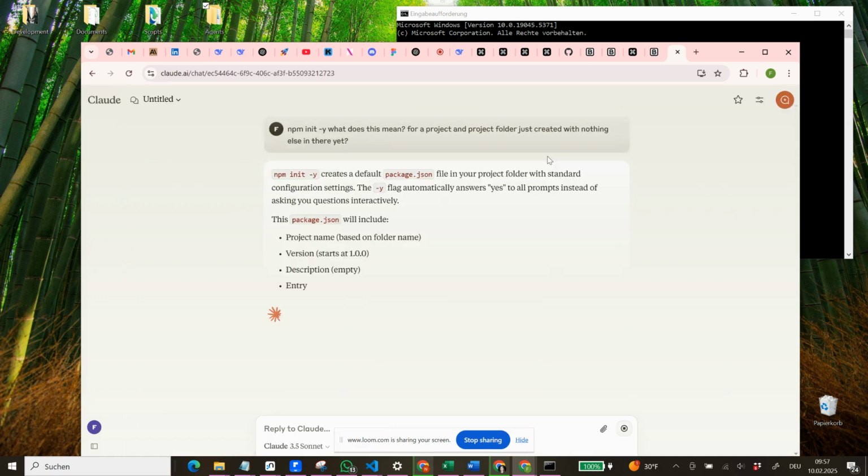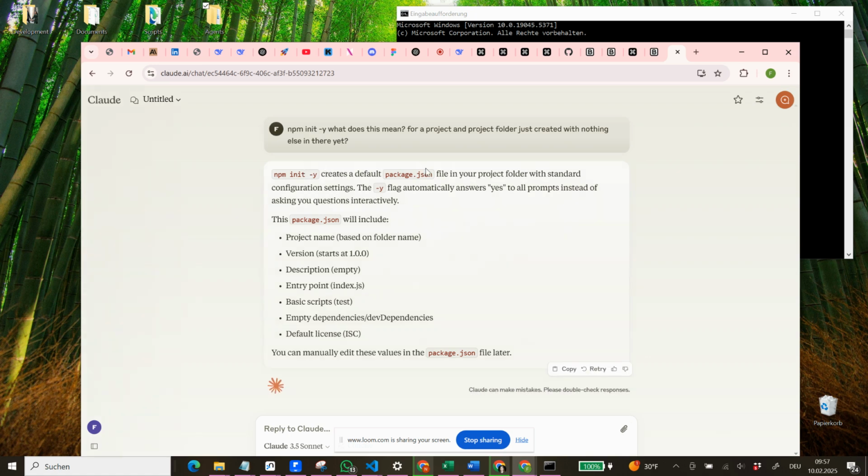And then we see what it does. It creates a default package JSON file in your project folder with standard configuration settings. The -y flag automatically answers yes to all prompts instead of asking you questions interactively. This package JSON will include project name, version, and so on. So that's what we learned. This is what we figured out.